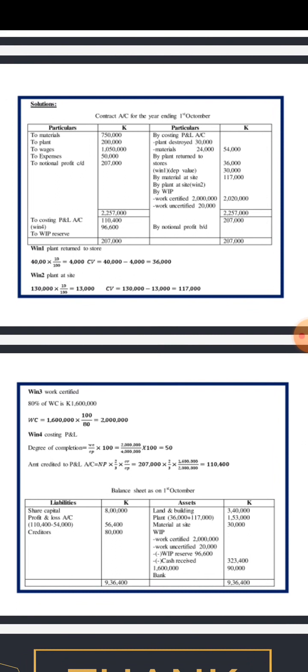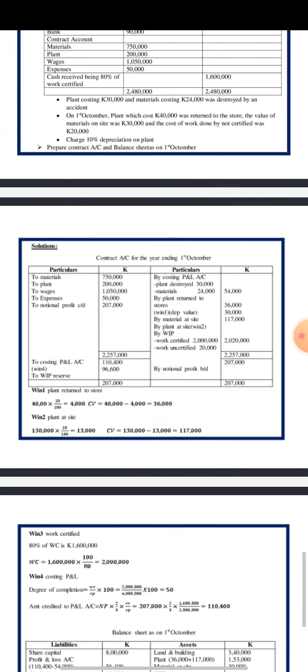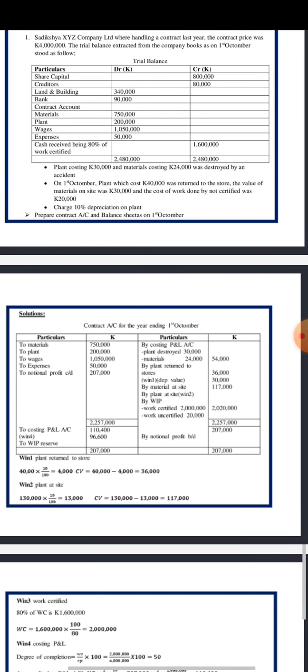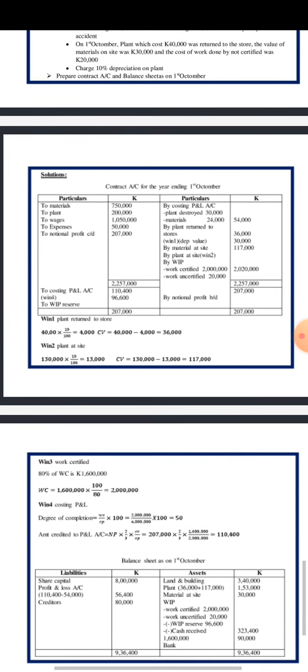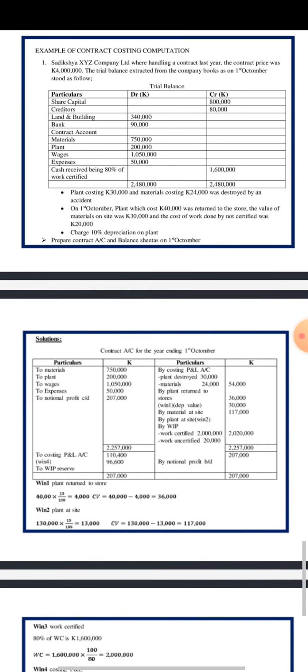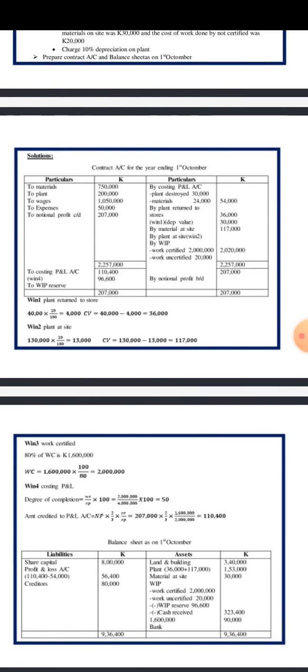Those 4 columns: liabilities, amount, assets, and amount again. If we start with the liabilities part, we just have to go back to the question and identify the liabilities that we were given. So we find the share capital, we enter share capital. How much is its value? We find 800,000.